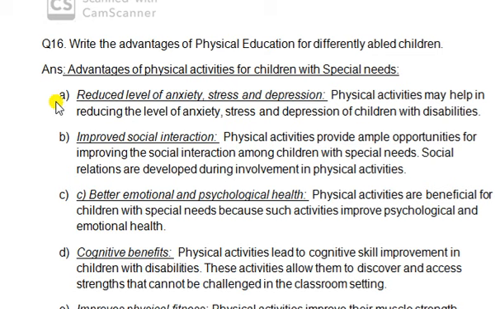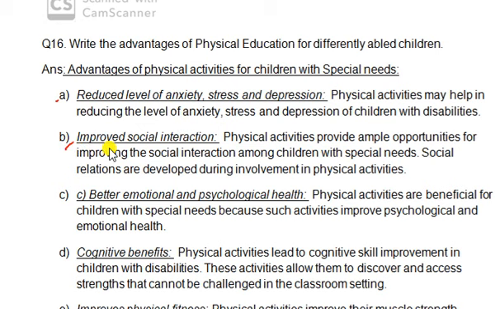If we involve children with special needs in physical activities, at that time they reduce anxiety, stress and depression. Suppose they are not involved in any kind of physical activities, then every time they are free and they just think about their disability, right? If we involve them in physical activities, then they can reduce their anxiety, stress and depression.